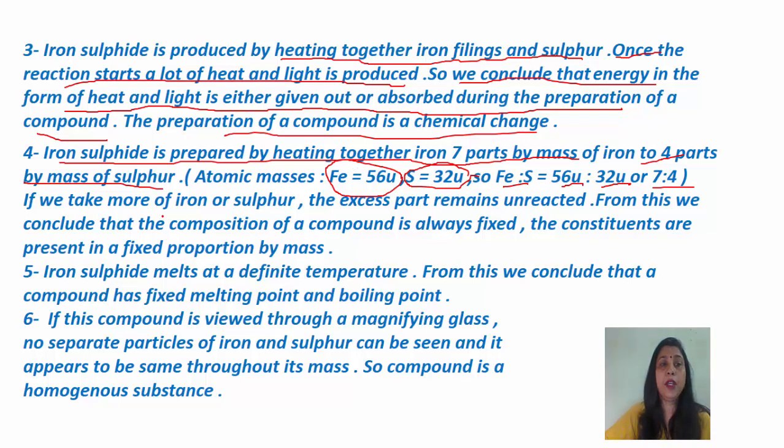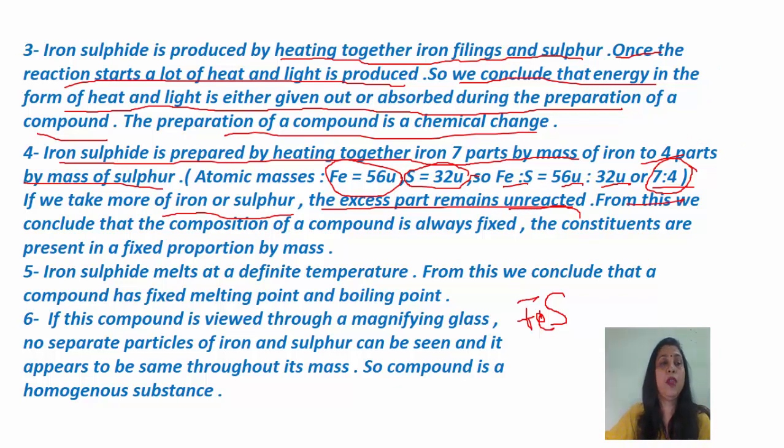Now if we take more of iron or sulfur, अब रिएक्शन हो रहा है, मान लीजिए हमने आयरन ज्यादा ले लिया सल्फर कम है, ठीक है, या सल्फर ज्यादा ले लिया आयरन कम है, then also the excess part will remain unreacted. Only this fixed amount will be taken and the compound FeS will be formed. The extra जो भी हमने उसमें substance लिया है, that will remain unreacted.